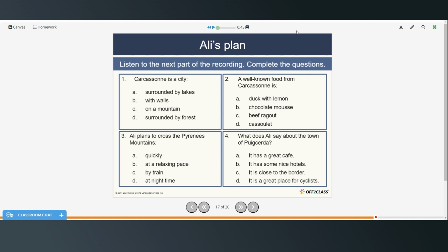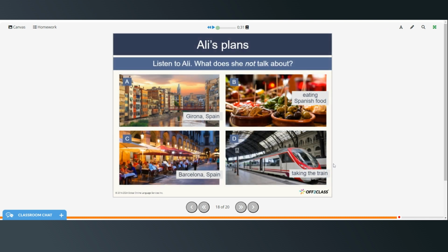Okay, so Carcassonne is a city with walls, letter B. A well-known food from Carcassonne is cassoulet. Ali plans to cross the Pyrenees Mountains at a relaxing pace. And what does Ali say about the town Puigcerdà? It is close to the border. All right, so we're going to listen to Ali again. And what does she not talk about?